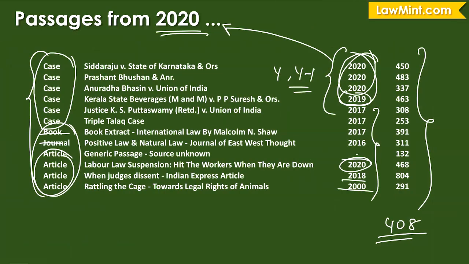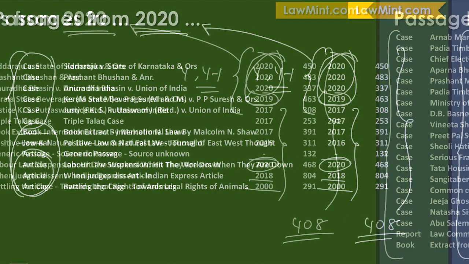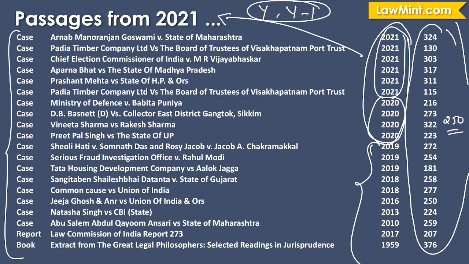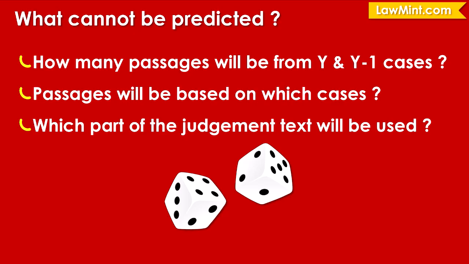So the takeaway from these two slides, that is the 2020 question paper and the 2021 question paper, is that not all the passages will be from the year of the examination. Just around 50% of the passages may be based on judgments from the year of the examination, and the other passages will be spread across multiple years. So what cannot be accurately predicted is how many passages will be from the year of the exam or the immediate preceding year. We can expect that roughly 50% of the passages will be from y or y minus 1 cases, and the remaining 50% will be spread across multiple years.